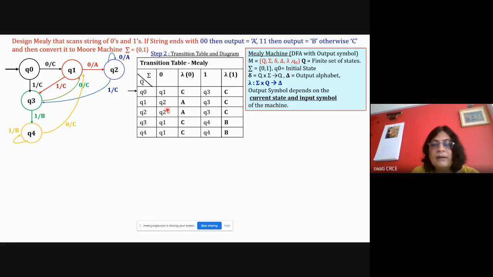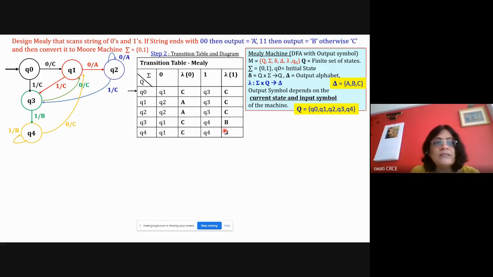Then after that, you need to convert this Mealy to Moore. Okay. So for conversion of Mealy to Moore, now you complete your answer, final answer. That is, these are the Q values. Sigma is equal to 0 comma 1, delta is as per the diagram, lambda is as per the diagram, and delta is equal to ABC. Okay, so write down that delta is equal to ABC, and q0 is q0. So this is complete, this is for 5 marks. If you do this much portion, you get 5 out of 10.